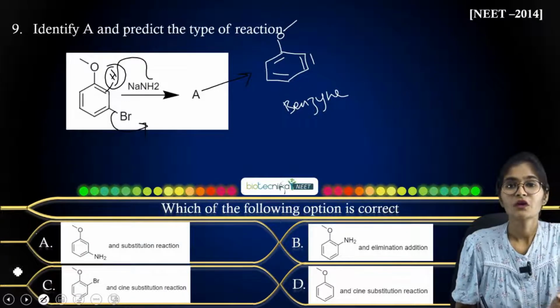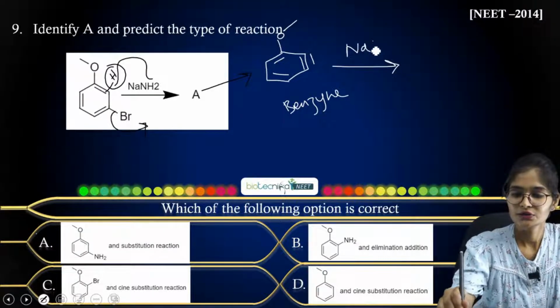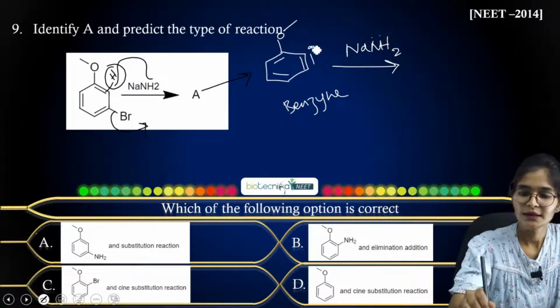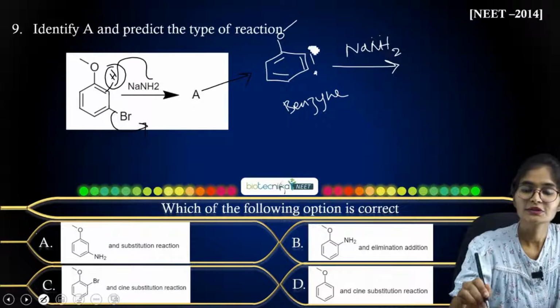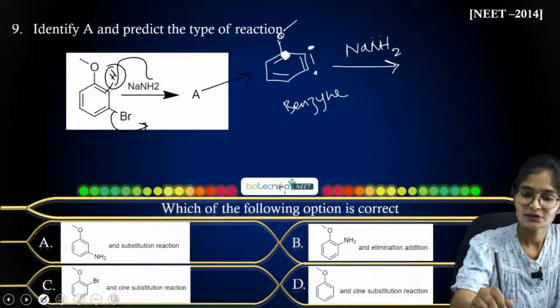After the formation of the benzyne intermediate, again you have your NaNH2. Comparing this carbon and this carbon, this carbon is more electron deficient. Why? Because it is very near to this oxygen, so it is mainly polarized.